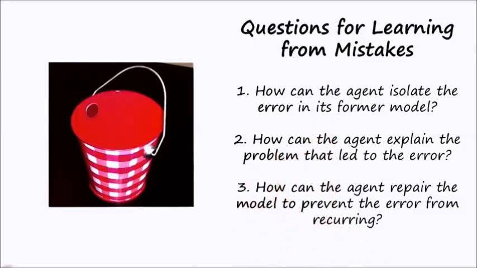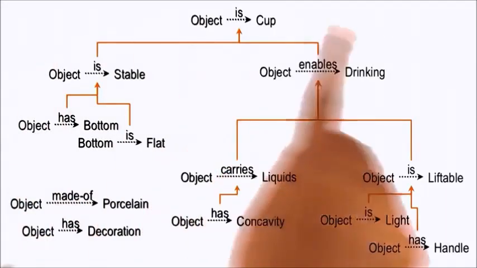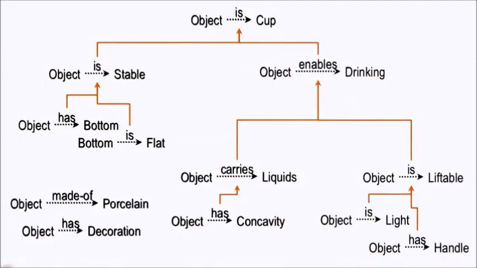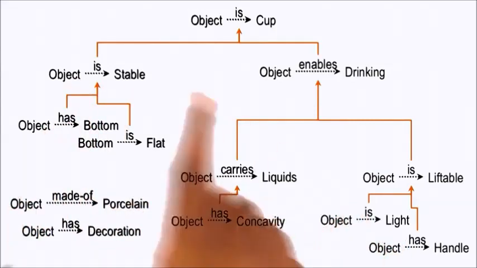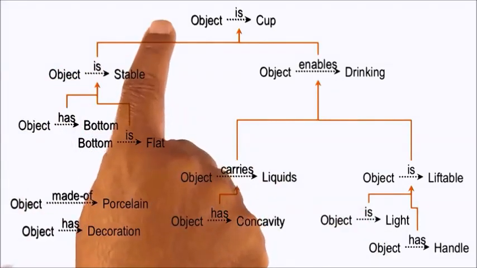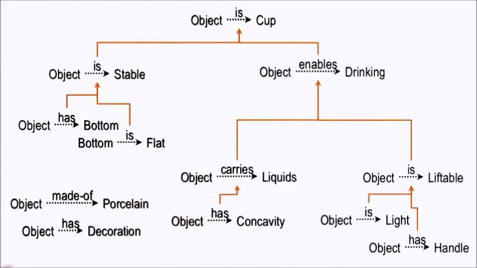This brings us to the second question in learning from failures. Now we want the agent to explain why a particular fault in its knowledge led to its failure. You may recall this explanation from our lesson on explanation-based learning. There the agent had constructed an explanation like this to show that a specific object was an example of a cup. For our example of a pail, the agent may have constructed a similar explanation with the object being replaced by pail everywhere. Now, however, the agent knows that pail is not an example of a cup. Something is not quite right with this explanation.